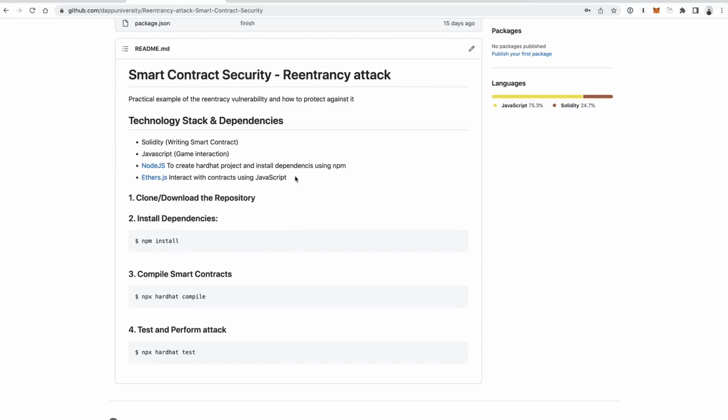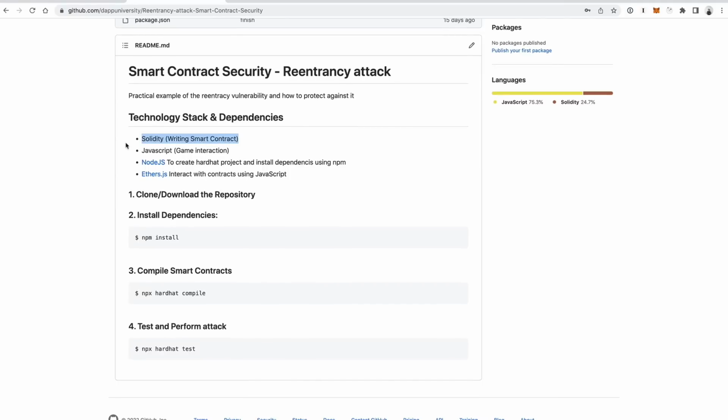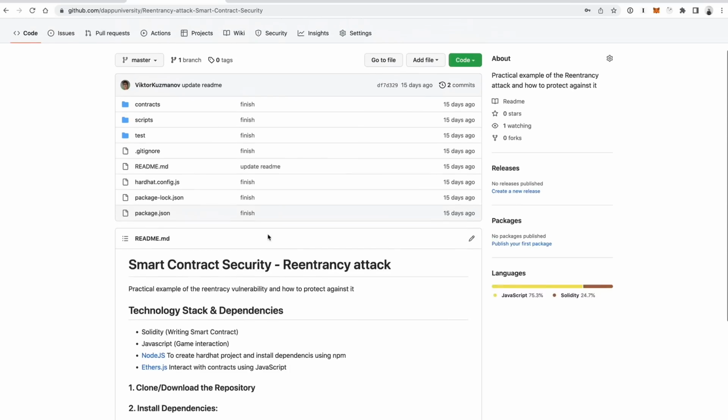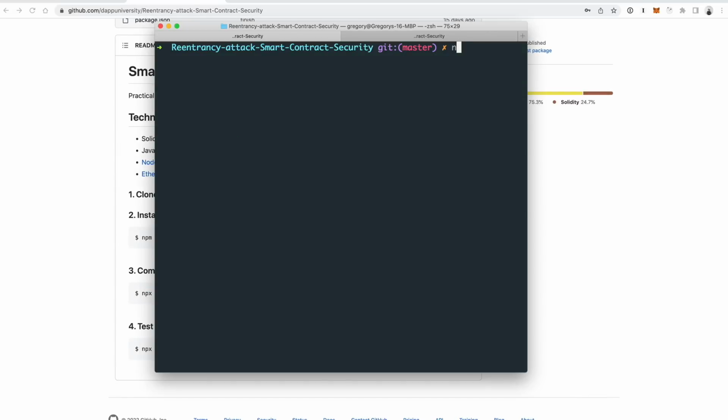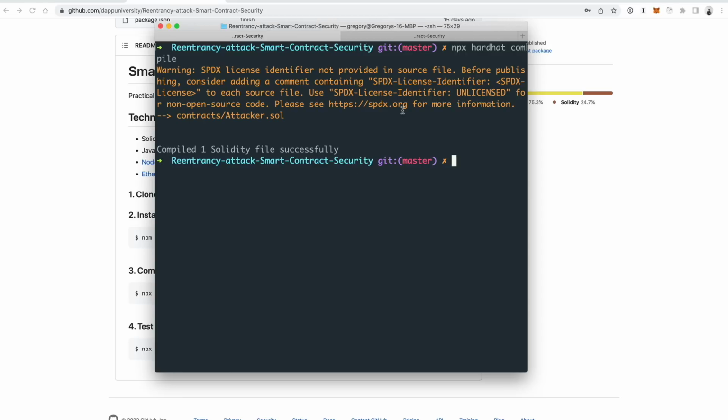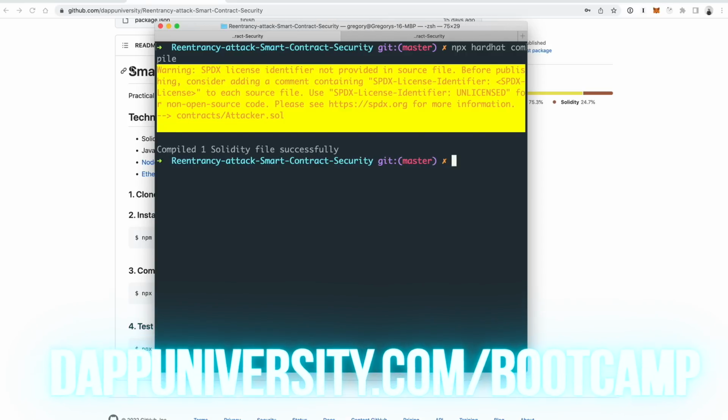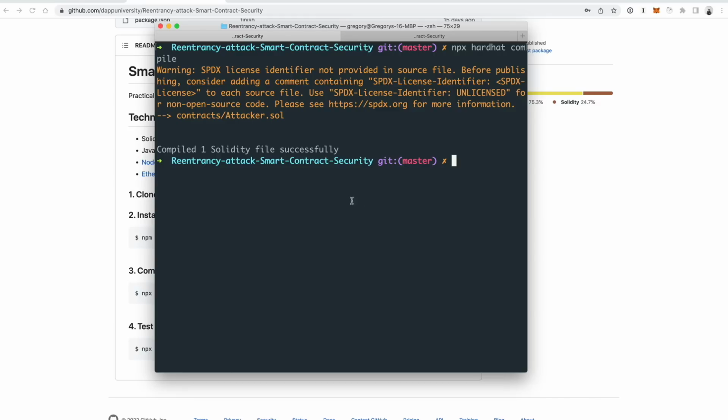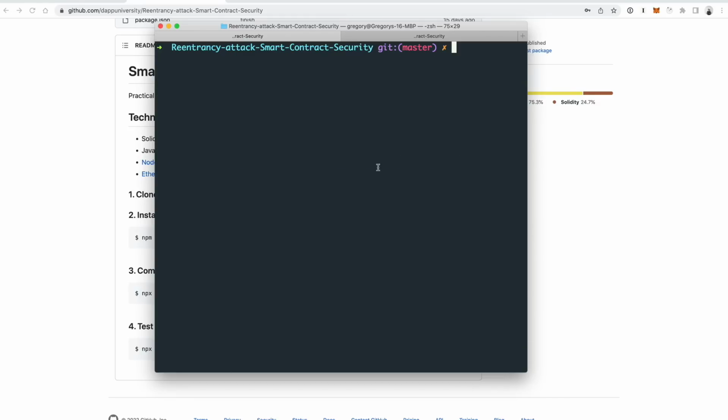So the biggest dependency you need is Node.js for managing your packages. Once you run npm install, you'll get Solidity, Hardhat, and Ethers.js. Like I was saying before, we're going to use Hardhat for the contracts here. So you can do npx hardhat compile just to make sure everything's working properly. I've already done this step as well, so you shouldn't see too much. You might see a license identifier warning, which we can fix in a second, but that will ensure that everything's working properly.